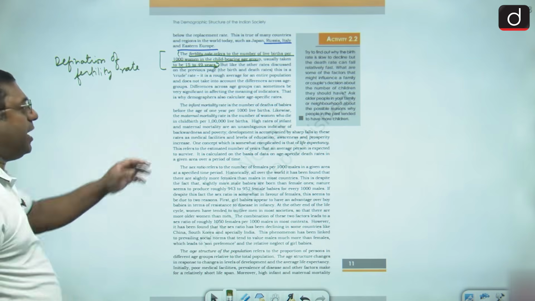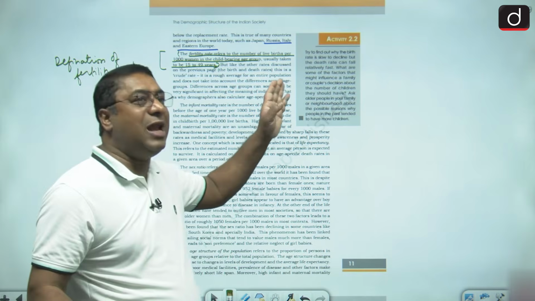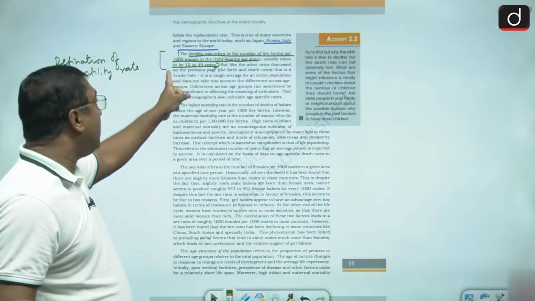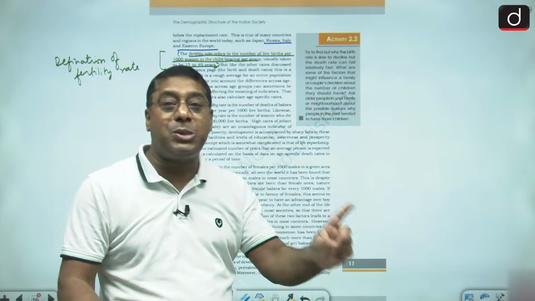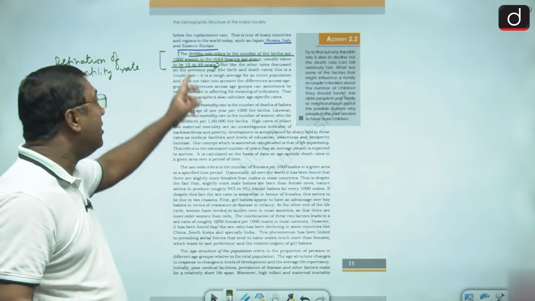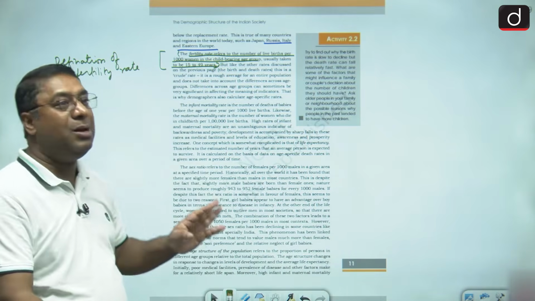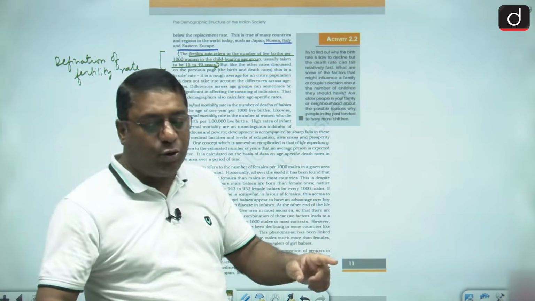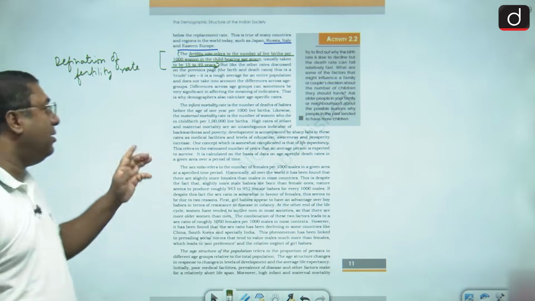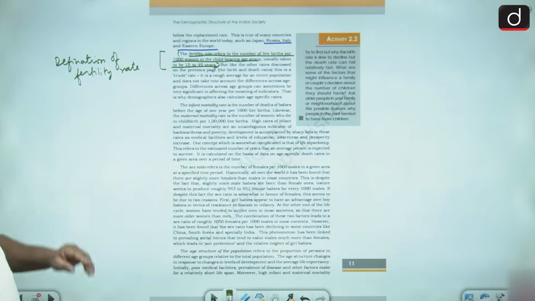So fertility rate is what? It is the number of live births per 1,000 women. And the woman must be in a childbearing age group, and that childbearing age group is 15 to 49 years.